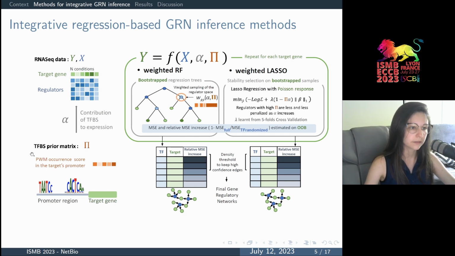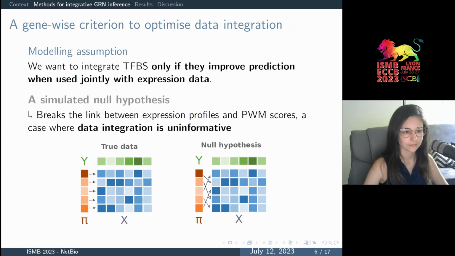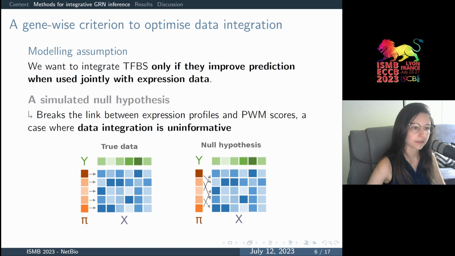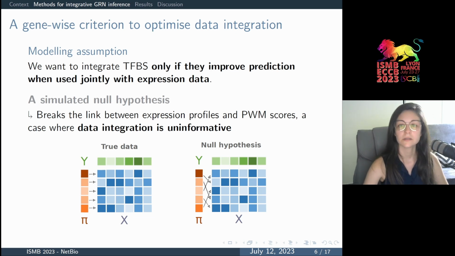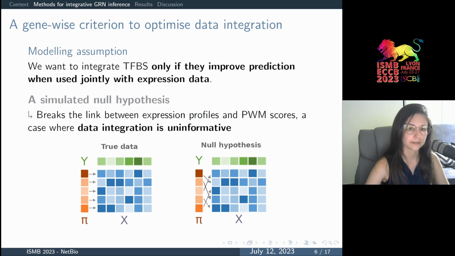And in between 0 and 1 lies a whole range of possible values for this parameter alpha, and the big question is how to set an optimal value for alpha. And this is the question that we actually try to answer with our new method. The rationale of our approach is that we want to integrate TF binding sites only if they improve prediction performance when used jointly with expression data.